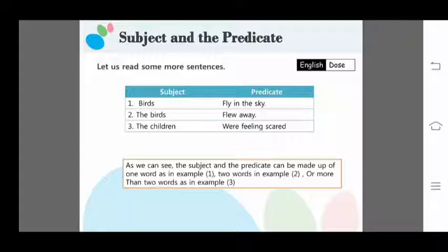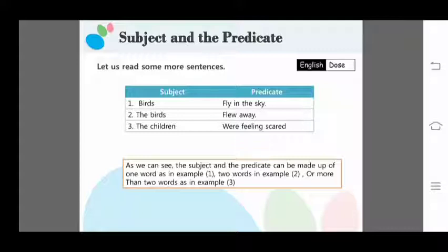If you notice the first sentence, birds fly in the sky. Birds, how many words are there? Words, I am not asking about letters. Only one word subject. Second example, the birds. The birds is the two word subject. And the last one, the children were feeling scared. It is also the two word subject.